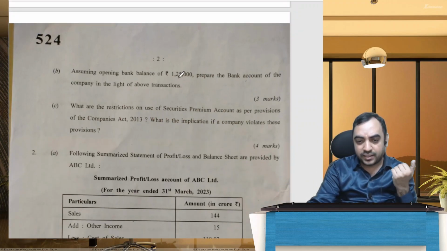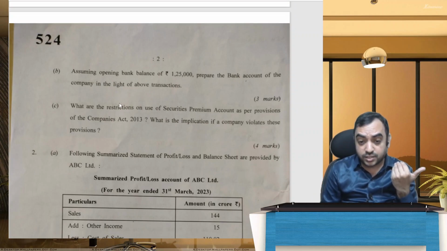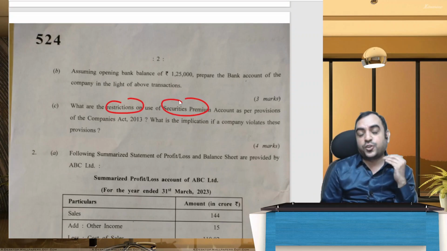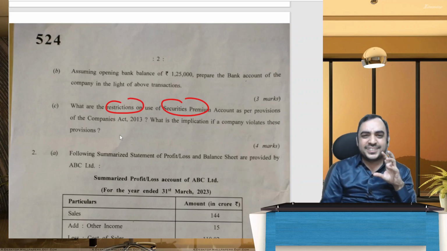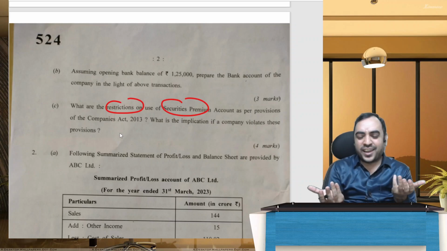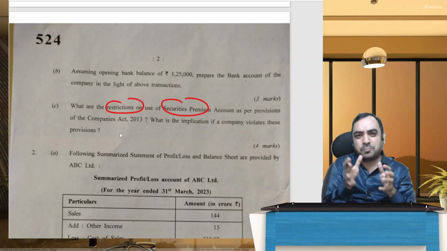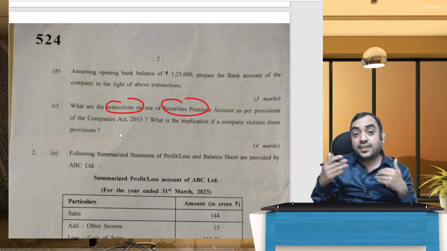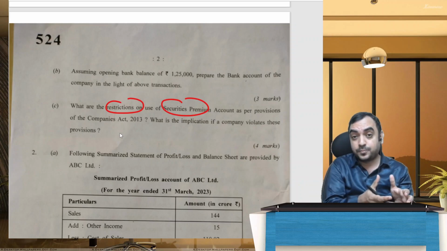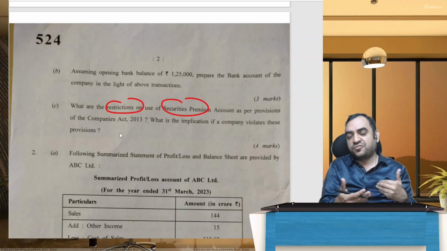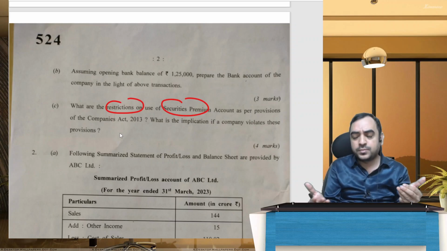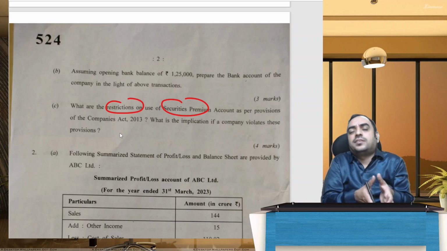Then the bank balance you have to prepare. Okay, that is also a great one. Then, what are the restrictions on use of security premium? This is a tricky one because as a corporate accounting faculty, I don't usually discuss this much in regular classes as a separate discussion. I do tell it in the course of discussing some problems: security premium has a restricted use.